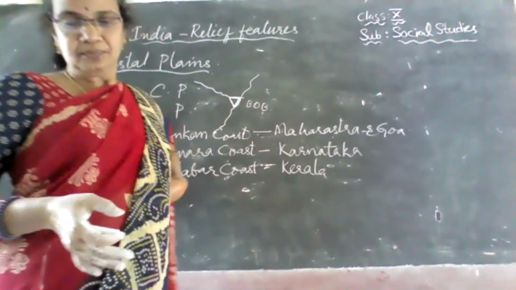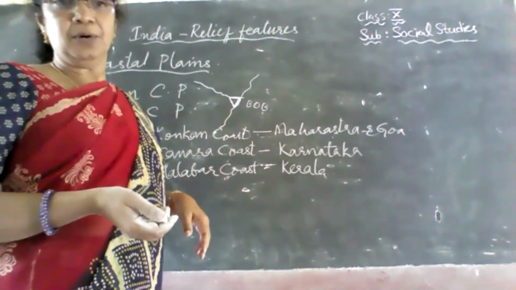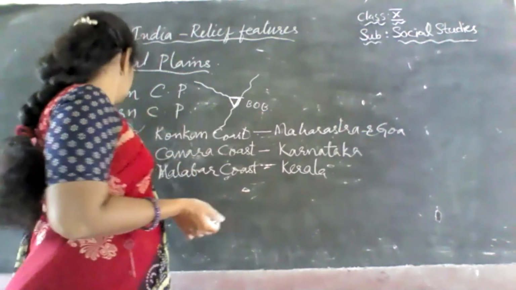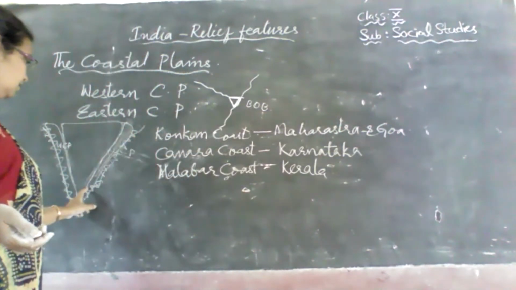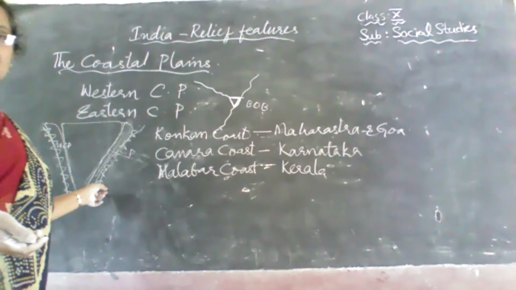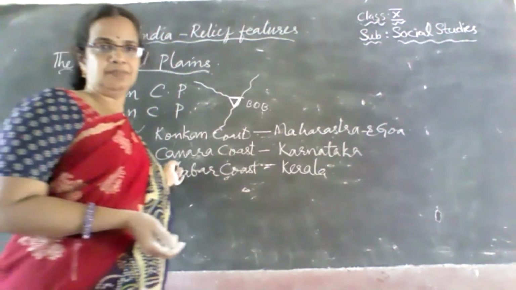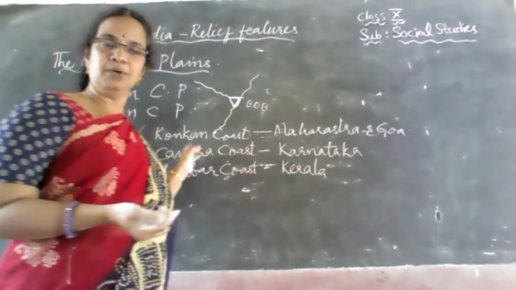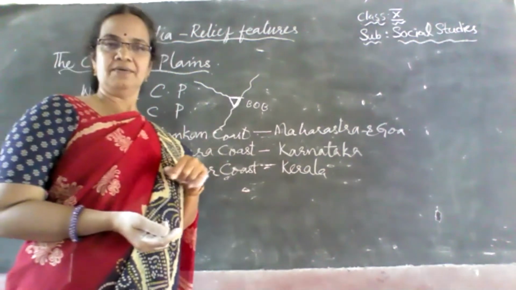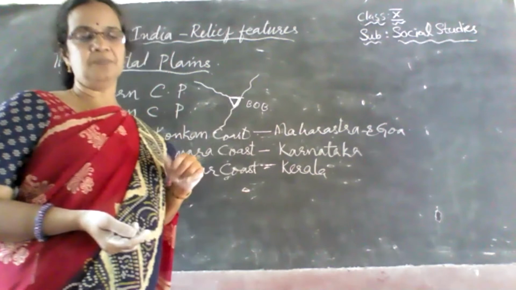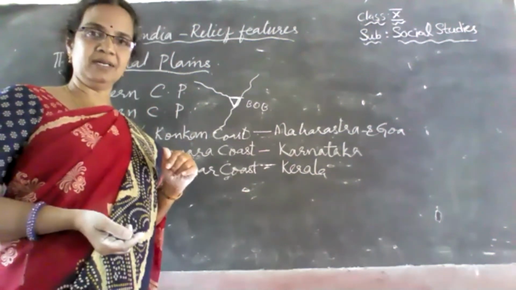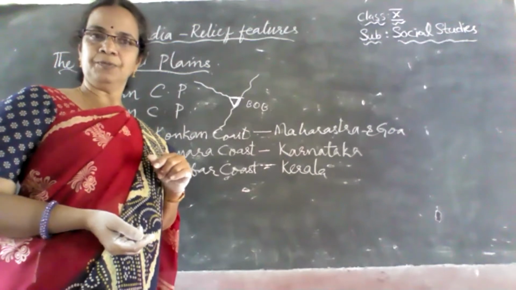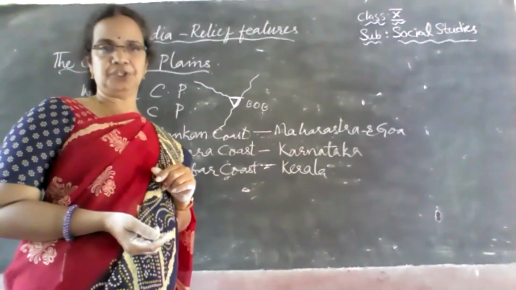In the eastern plain, we have the lakes Chilka Lake, Pulicat Lake and Kolleru Lake. Kolleru Lake and Pulicat Lake are in Andhra Pradesh, whereas Chilka Lake is in Odisha. These lakes also provide very good fish resource and are rich resources for fishing.